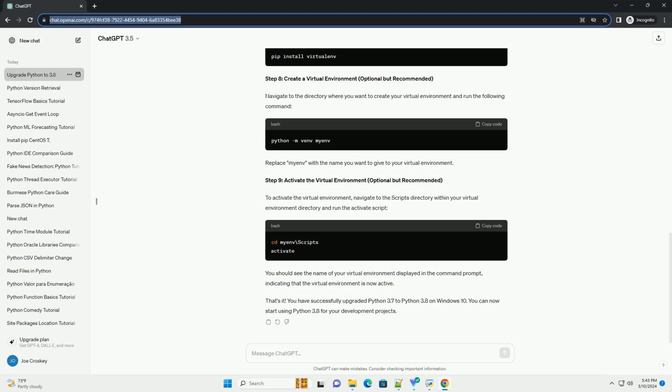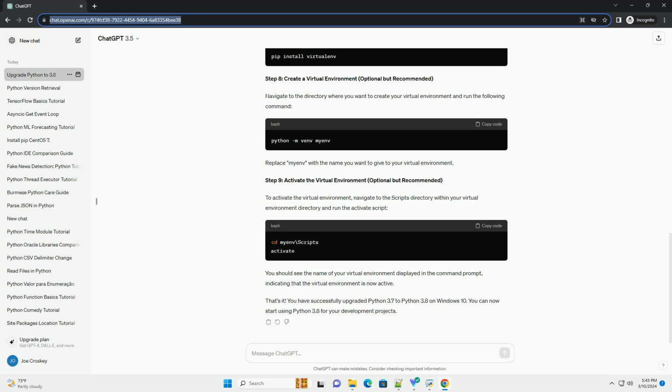Ensure that pip, the package installer for Python, is up to date. In the command prompt, run the following command. Check if pip has been successfully updated by running. You should see the updated version number, indicating that pip is now using the latest version.